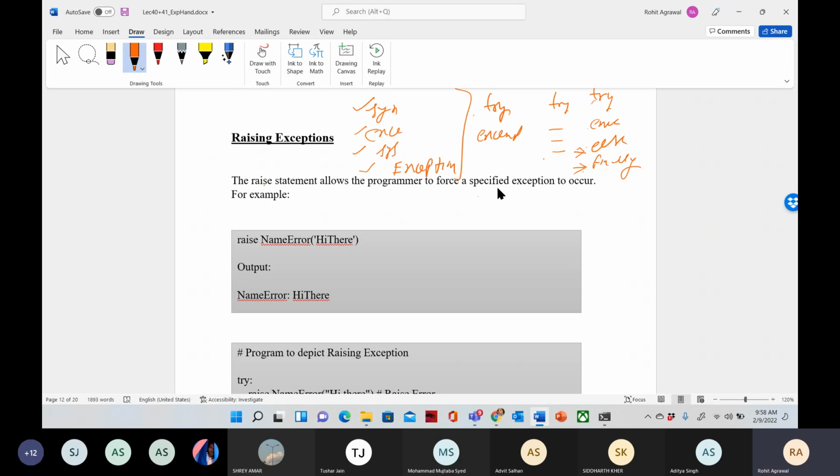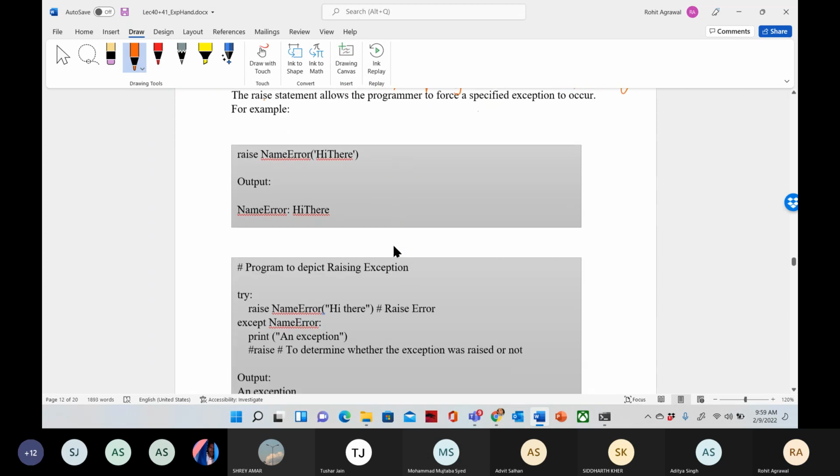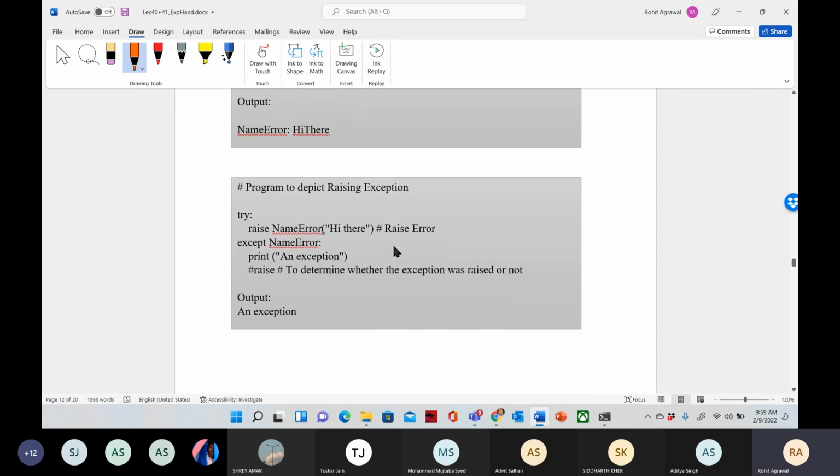So the example here is: raise, the name of that error, and any message. Clear? This is the syntax. Now we will see the program. Now this is the program here.